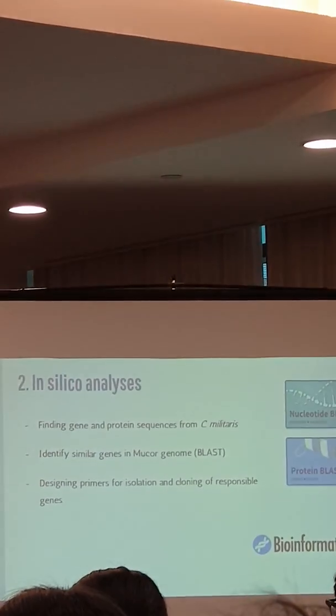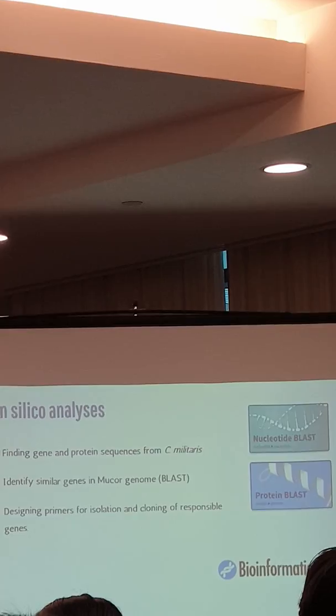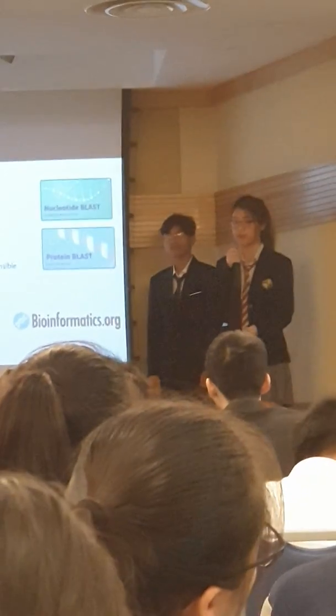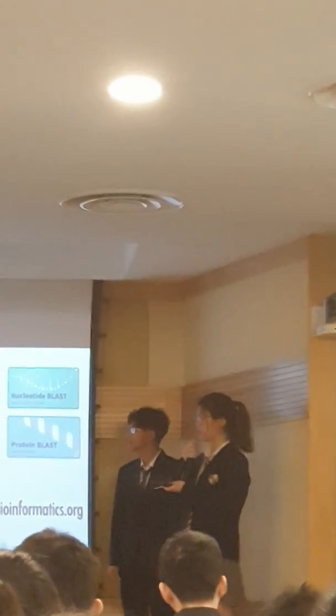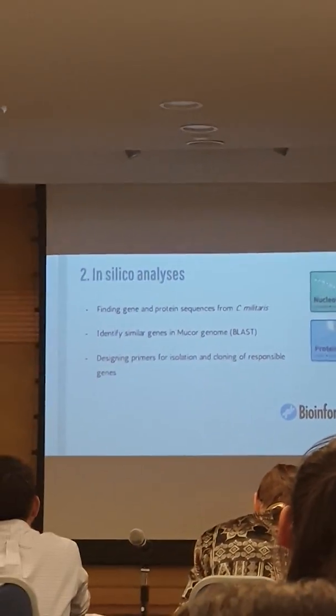Our in silico analysis contains three parts. Firstly, finding gene and protein sequences from Cordyceps militaris, and then we compare them with the genome of the Mucor fungi using BLAST, an algorithm to compare primary biological sequences, and then we design primers for isolation and cloning of the responsible genes.